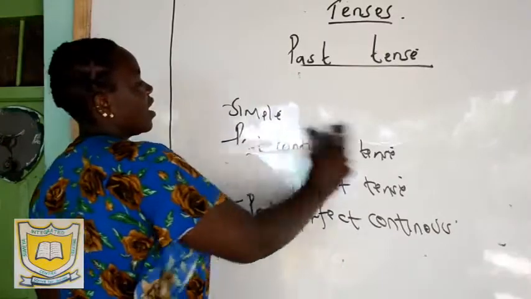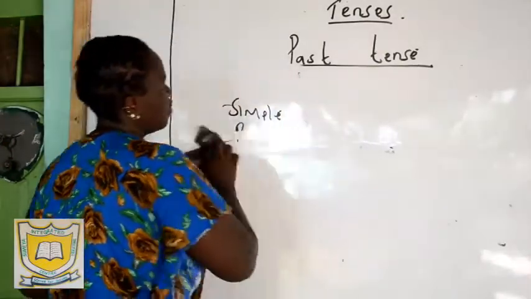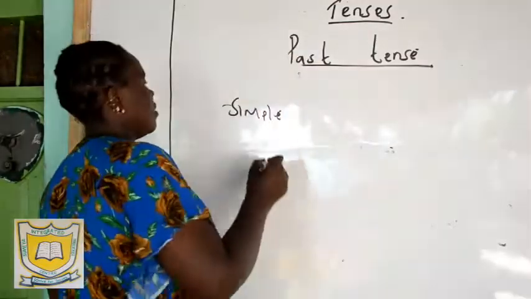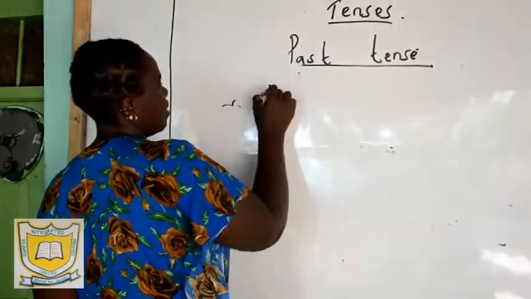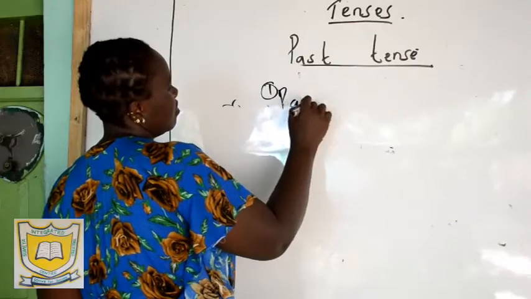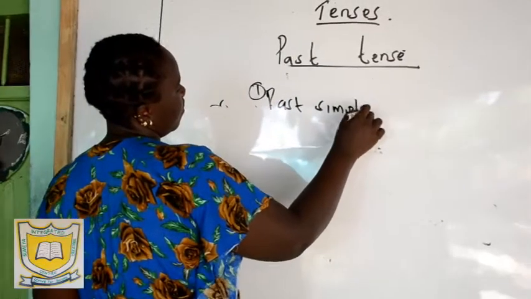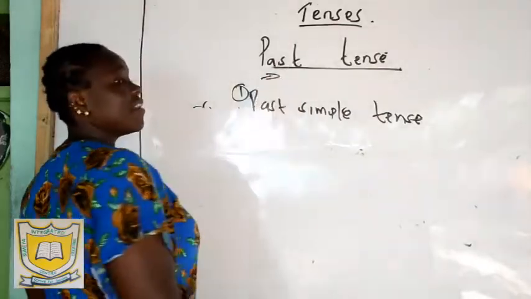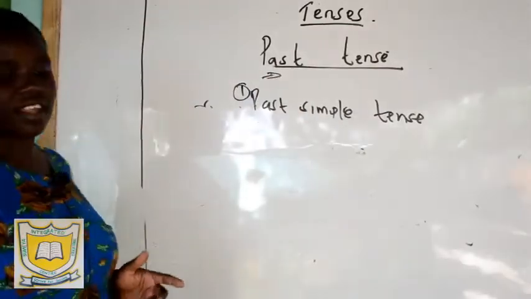So without further ado, we are going to talk about the past simple tense. Or rather, let's first talk about the past tense. When do we use the past tense in a sentence?